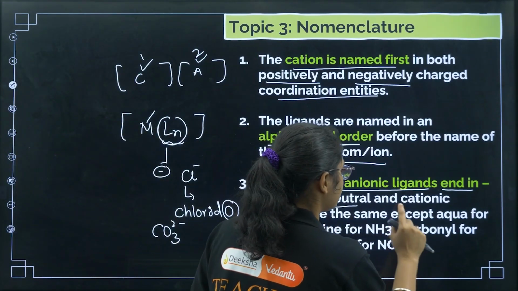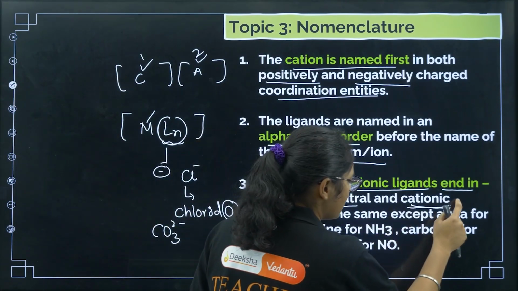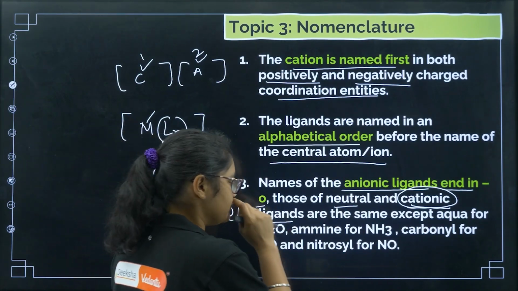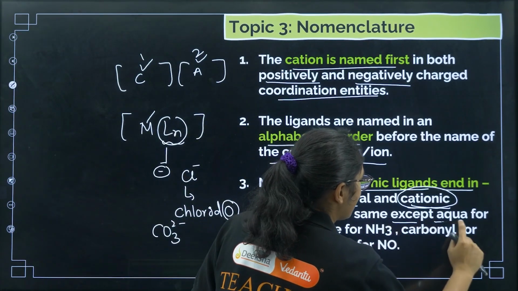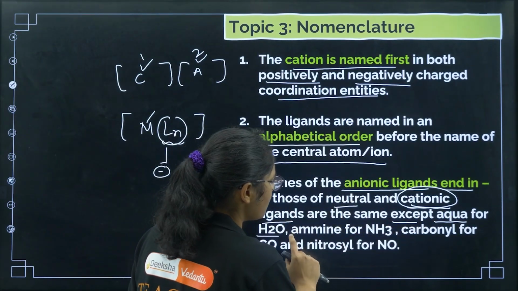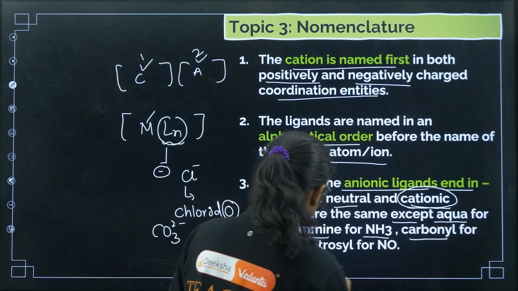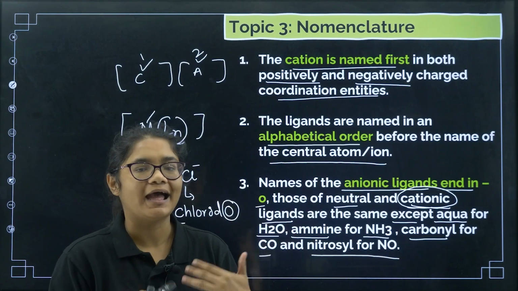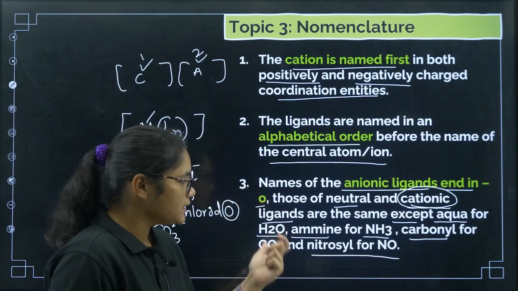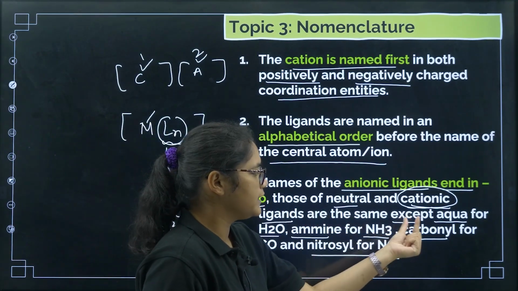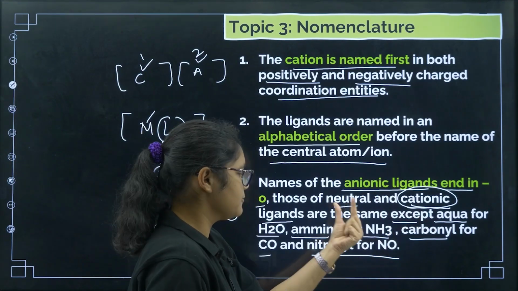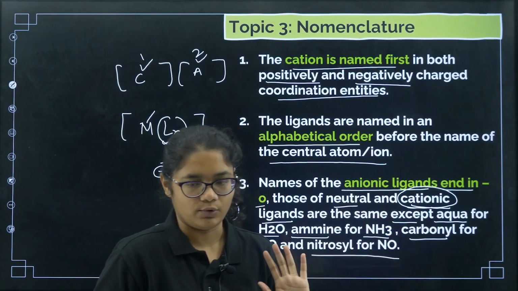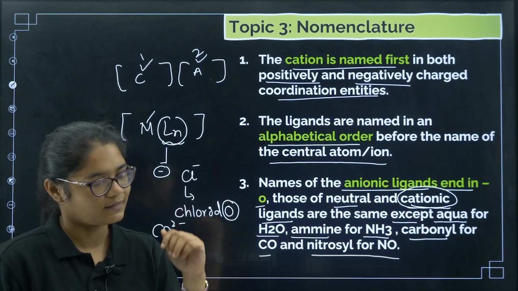And those for the neutral and cationic ligands. Ligands are very rarely cationic, but some ligands are exceptions. But still, neutral ligands are named as they are, except aqua for H2O, amine for NH3, carbonyl for CO, and nitrosyl for NO. So certain neutral ligands, like water, we have given the name aqua, for NH3 amine, for CO carbonyl, and for NO nitrosyl. Okay, so you have to remember these names. I'll give you a list.